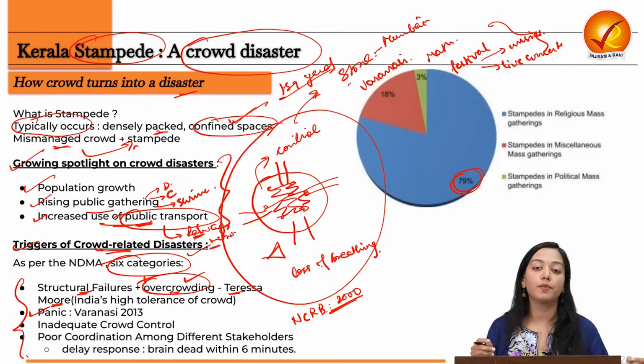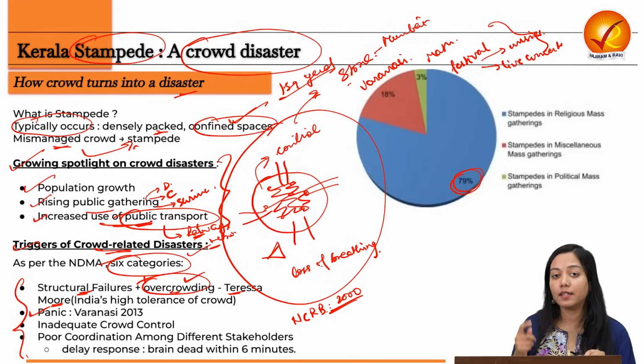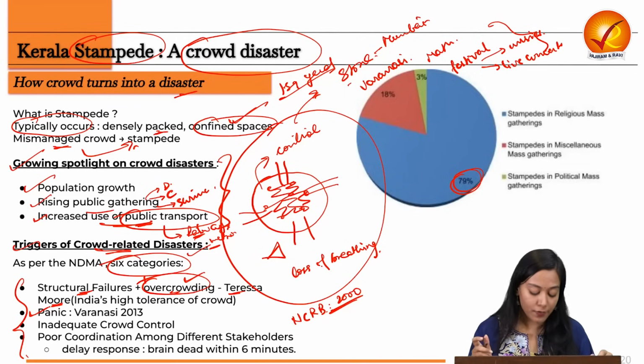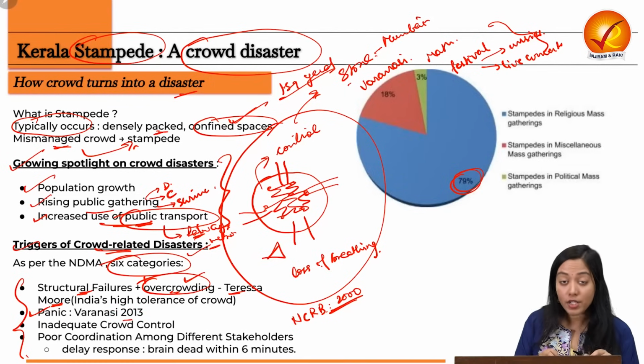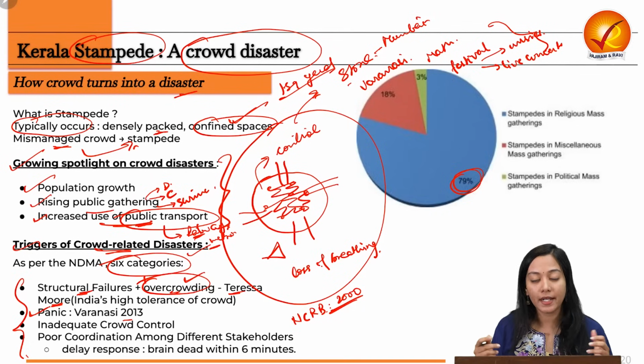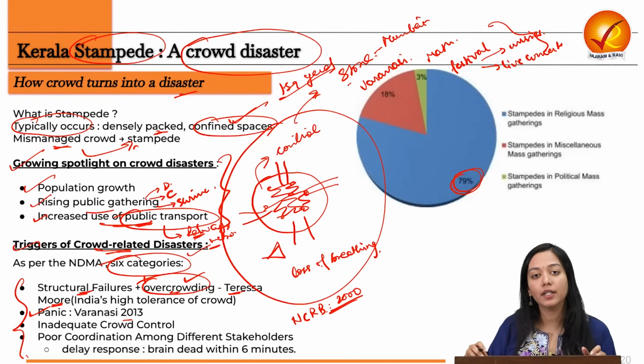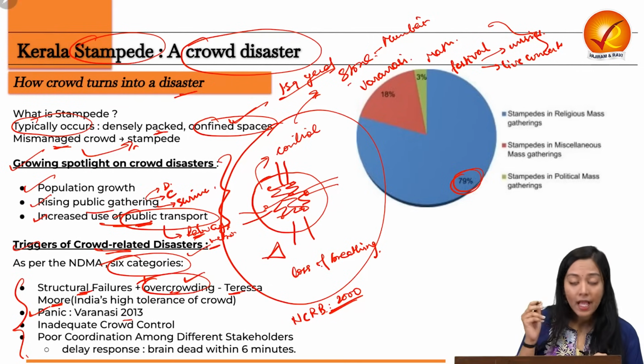It could also be because of electric line failures or some other disaster that has happened around you. Generally, most stampedes are seen when a rumor has been spread. For example, in the case of Varanasi in 2013, the crowd lost control because a rumor that a live wire had fallen down was spread, and therefore a ravaging stampede happened there, claiming the lives of more than 20 people. So that is one reason.